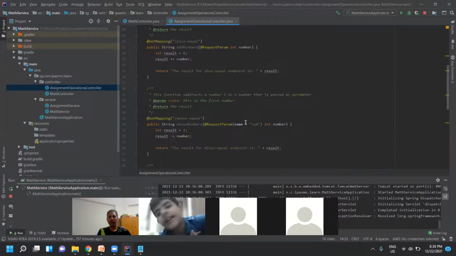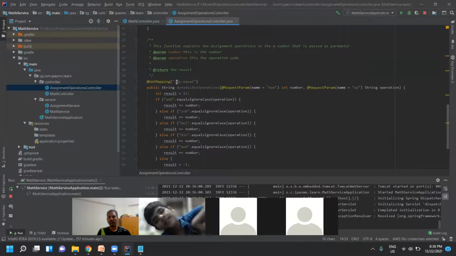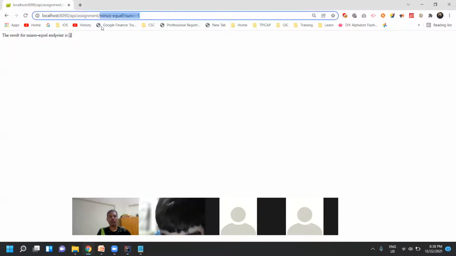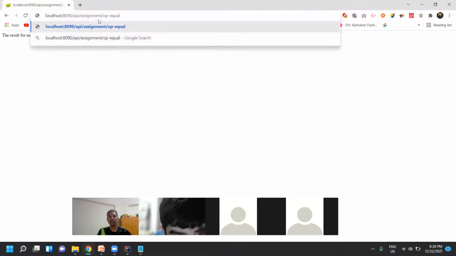So assignment is done, up to assignment, and then third one. What is the third one, request mapping? You see here, get mapping, we have op equal. This op equal should be there here, after class level mapping. After class level mapping, we have to add the method level mapping.